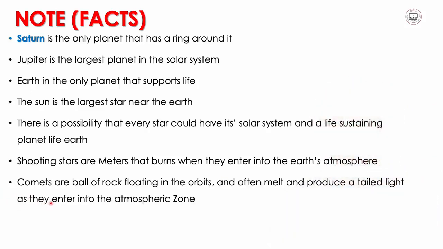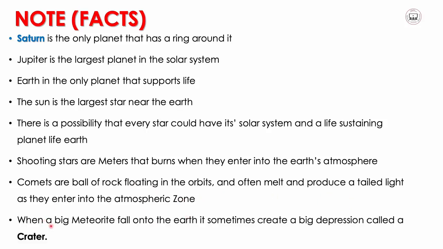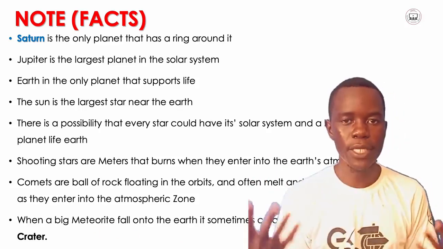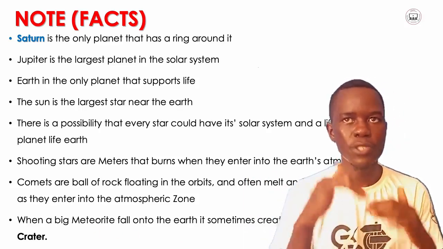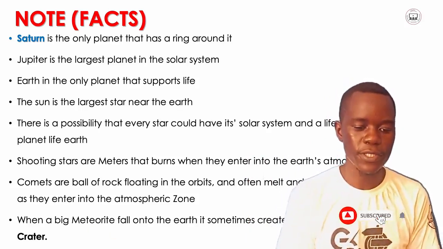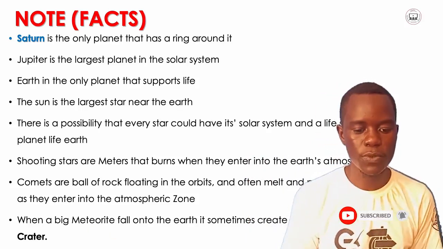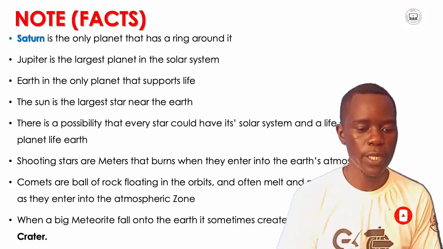So you have comets as balls of rock floating in orbit, and they often melt and produce a tail of light as they enter the atmospheric zone. When a big meteorite falls onto the Earth, it sometimes creates a big depression called a crater. In other words, when a big meteor, instead of being held in the atmosphere, falls down on the Earth, it causes what is known as a deep depression called a crater.